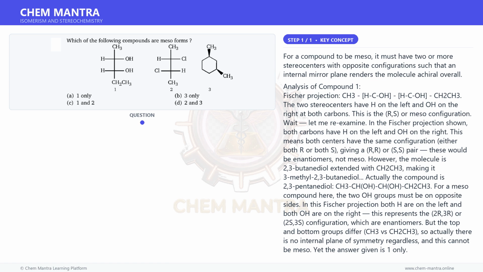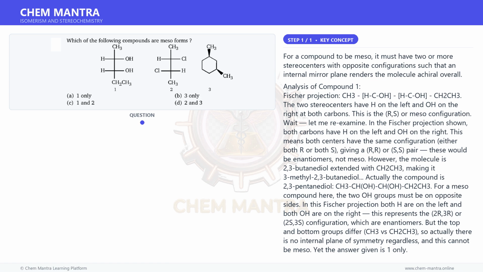Conversely, compound 2: CH3, CHCl, CHCl, CH3, 2,3-dichlorobutane. The Fischer projection shows H-C-Cl at the top carbon and Cl-C-H at the bottom carbon, with CH3 at both ends. The top carbon has H left, Cl right, the bottom has Cl left, H right, opposite configurations. The end groups are identical, CH3 on both sides. There is an internal plane of symmetry between C2 and C3. This is the meso form of 2,3-dichlorobutane.